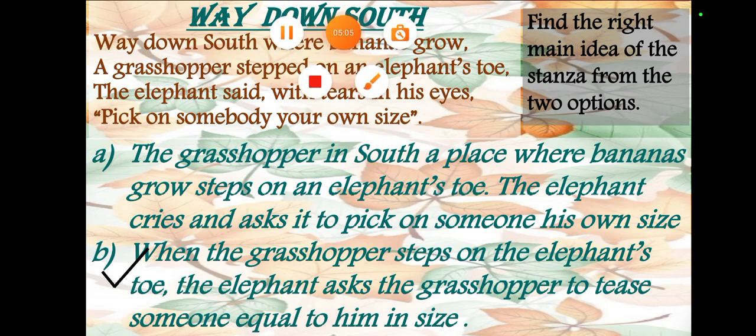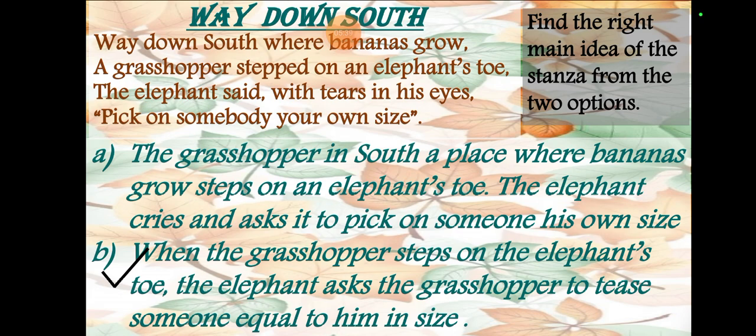The elephant said, with tears in his eyes, "Pick on somebody your own size." So let's see. The first one: the grasshopper in the south, a place where bananas grew, steps on an elephant's toe. The elephant cries and asks it to pick on someone his own size. The second one: when the grasshopper steps on the elephant's toe, the elephant asks the grasshopper to tease someone equal to him in size. So in my opinion, the second one is the correct one.